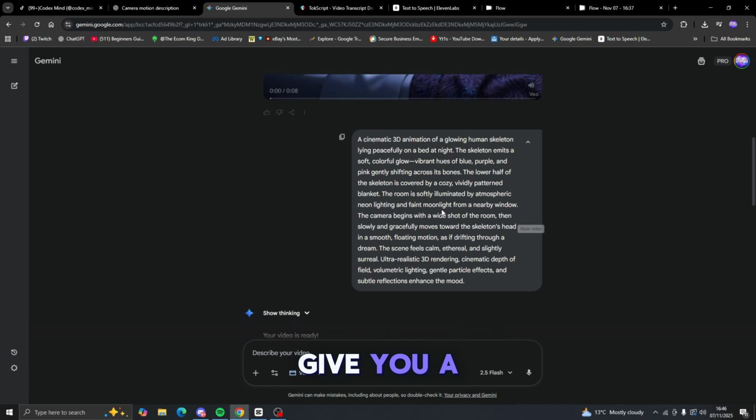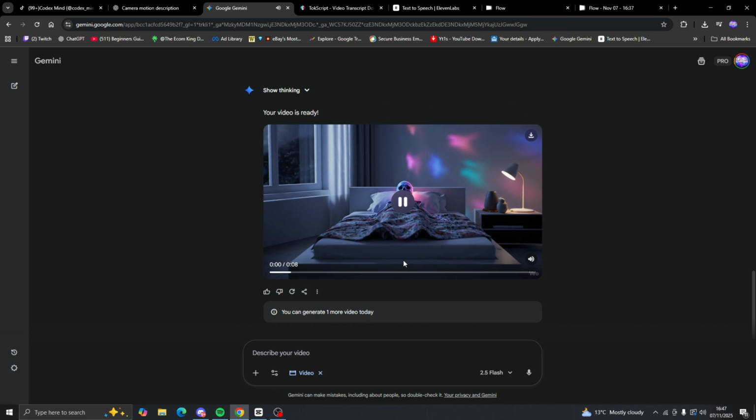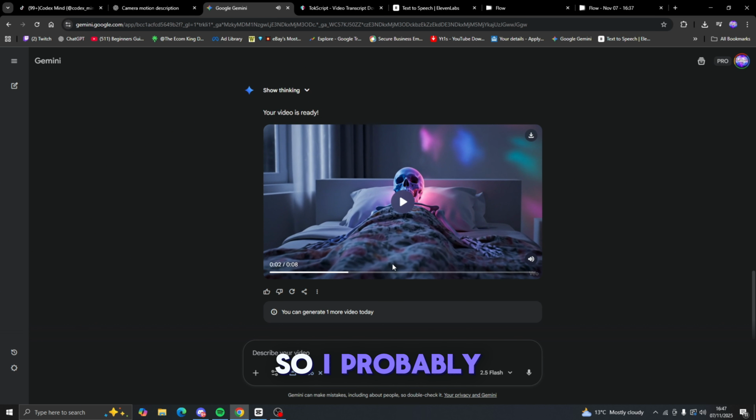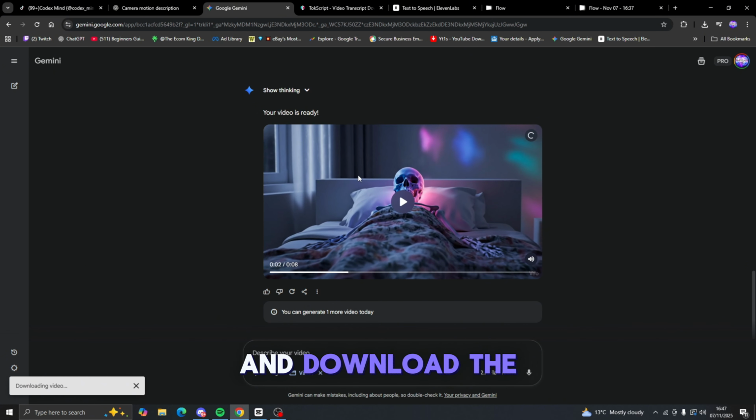So once you do that, it'll give you a video like this. I think I took this video. So I'll probably just take the video, I'll cut these first 2 seconds out, and probably just use the video onwards from this point. So once you've generated your video, you'll just come here to download and download the video.